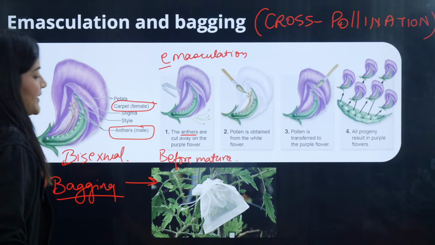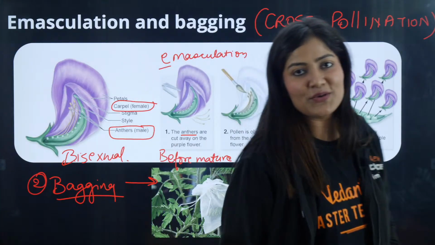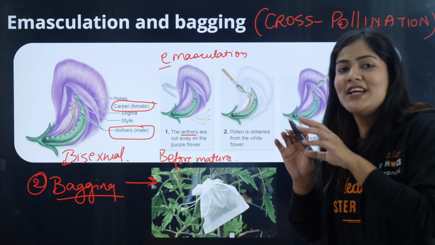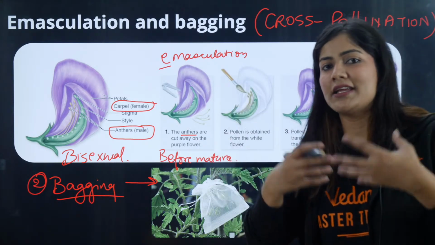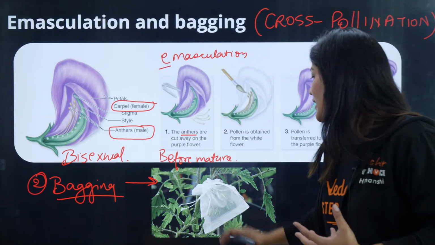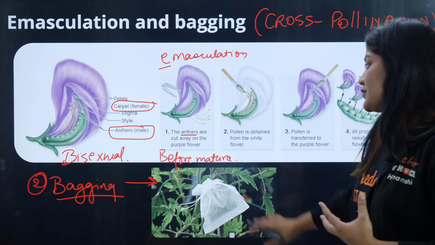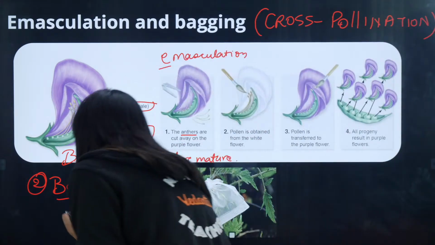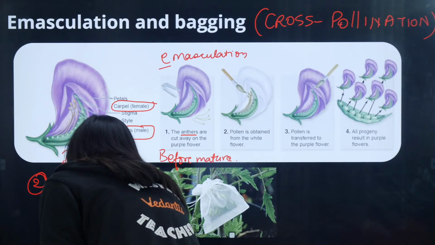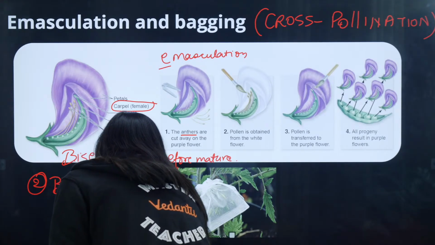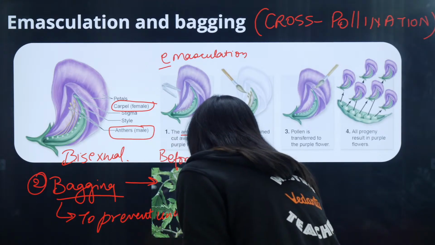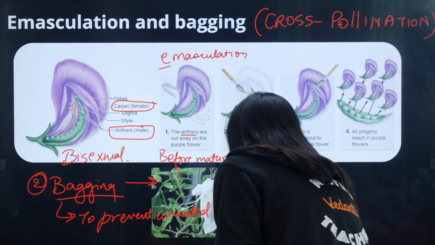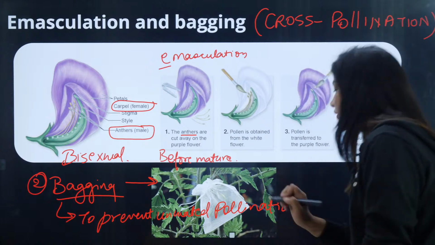We will do bagging, and this is how your bagging is going to look. We are going to cover the flower inside a bag. The bag is usually made up of paper so that the air can come in and go outside, and the flower can easily breathe. So this is the bagging. Why are we doing bagging? To prevent unwanted pollination. Yes, to prevent unwanted pollination.